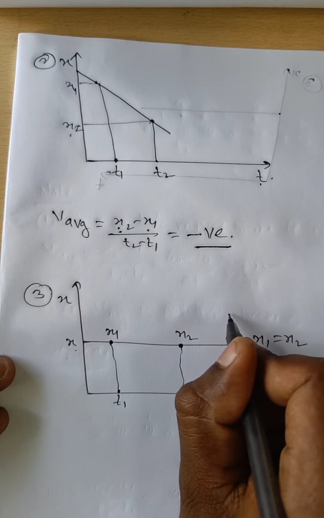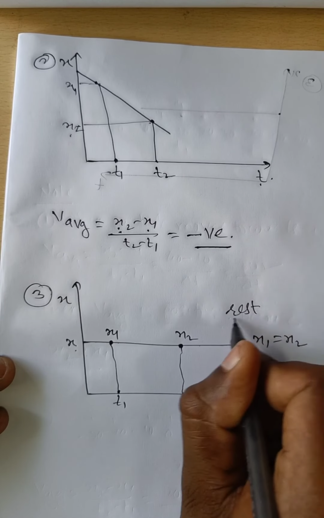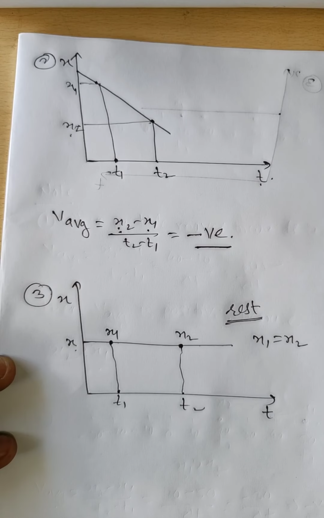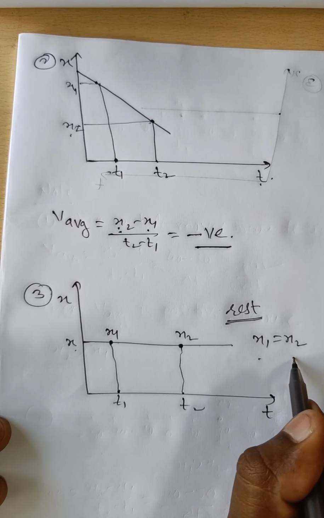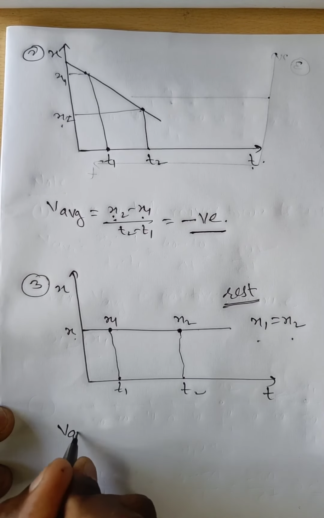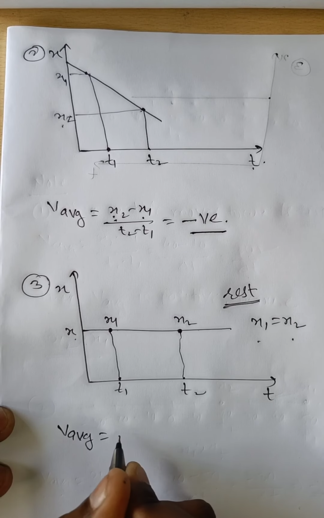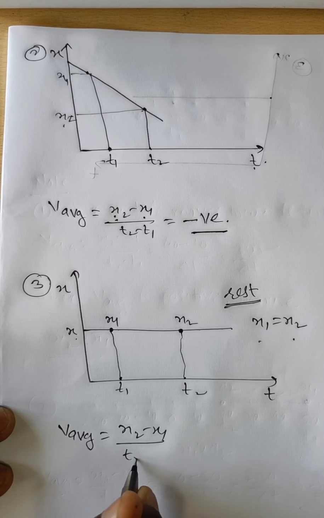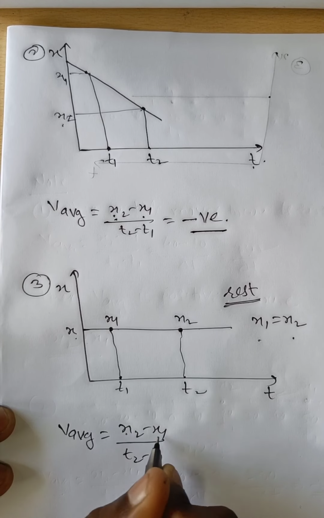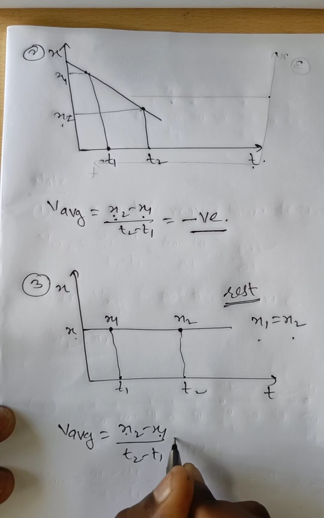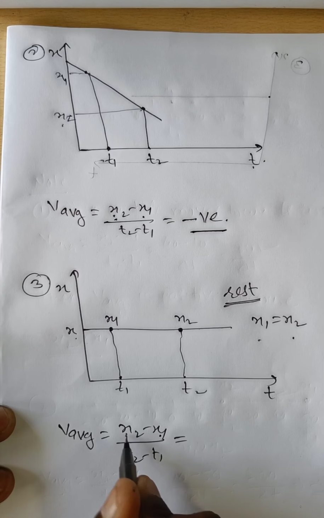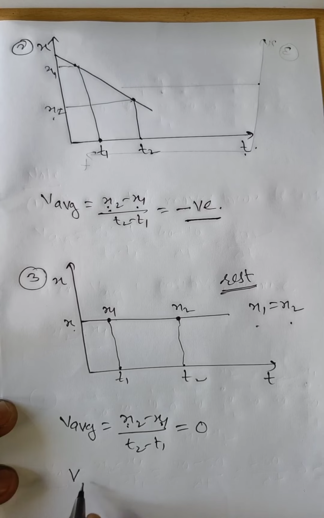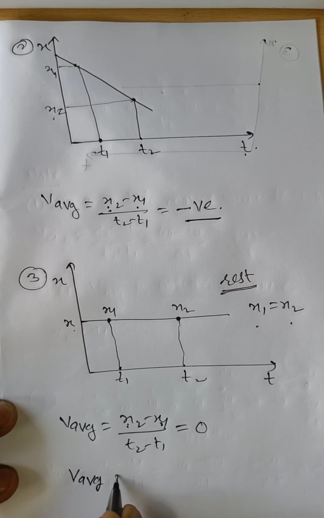This means the particle is at rest, and the x-t graph looks like that. In that case average velocity is (x2 minus x1) divided by (t2 minus t1). Since x2 is equal to x1, the same quantity minus the same quantity is 0, so the average velocity is 0.